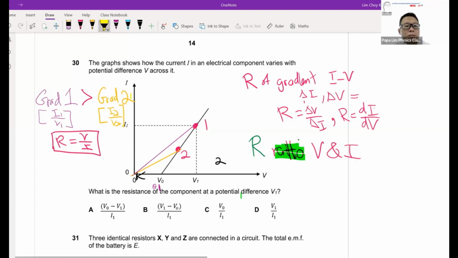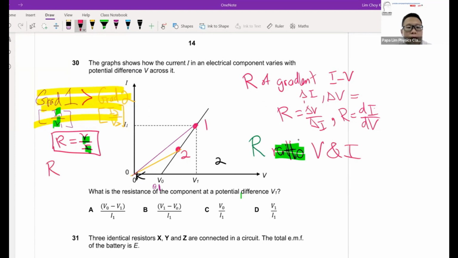So in this case, the steeper the gradient, the inverse of this gradient will actually be resistance, because the resistance is V over I. So now I have I over V. So it's the reverse, which means that the resistance of 1 is actually smaller than the resistance of 2.